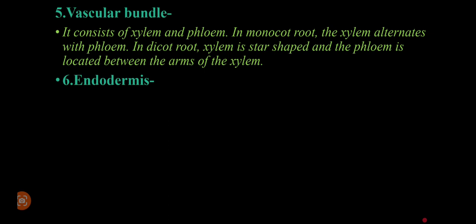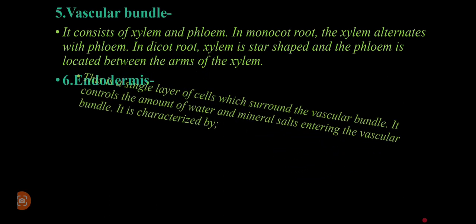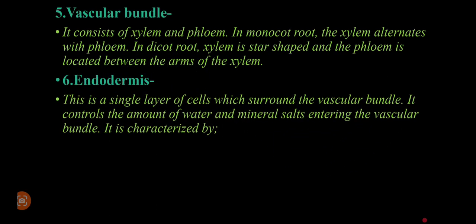We have a very important part called the endodermis. Endodermis is the part that is next to these vascular bundles. It contains a layer of cells surrounding the vascular bundles. Its work is to regulate or control the amount of water and dissolved mineral salts entering the vascular bundle. It is going to have two characteristics.